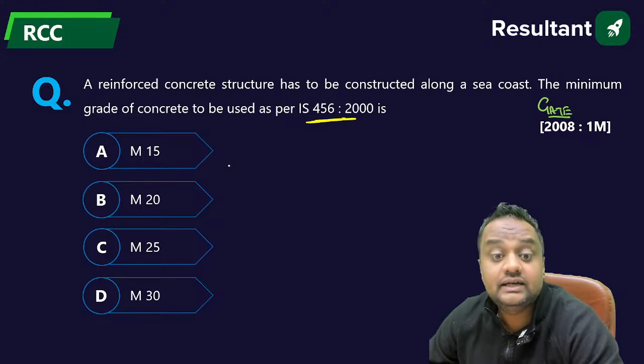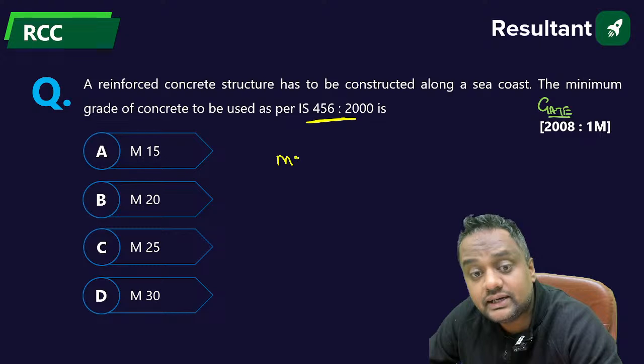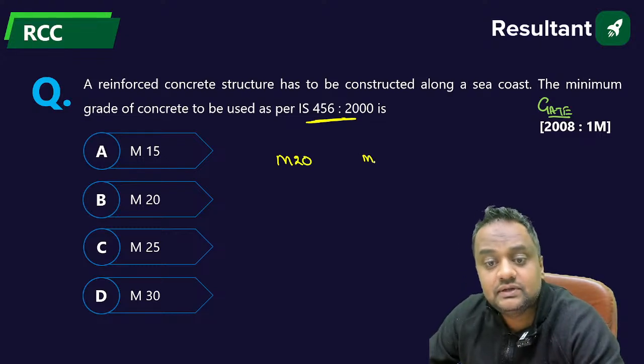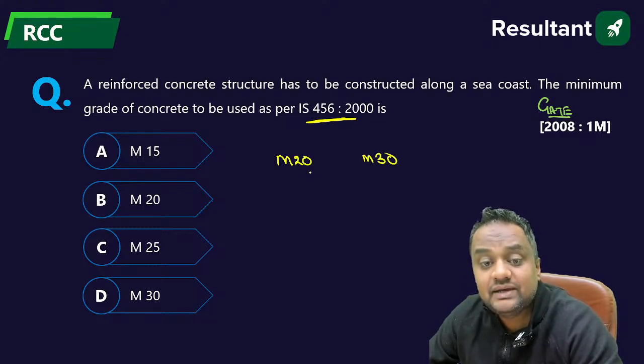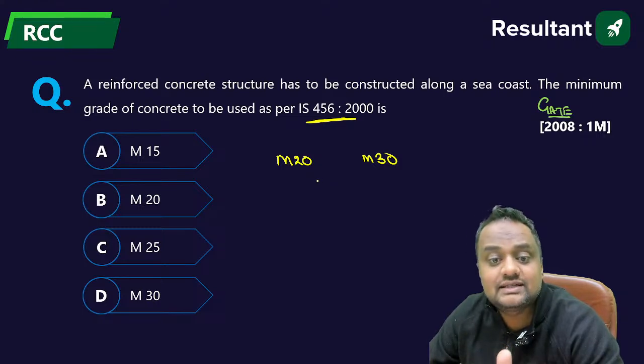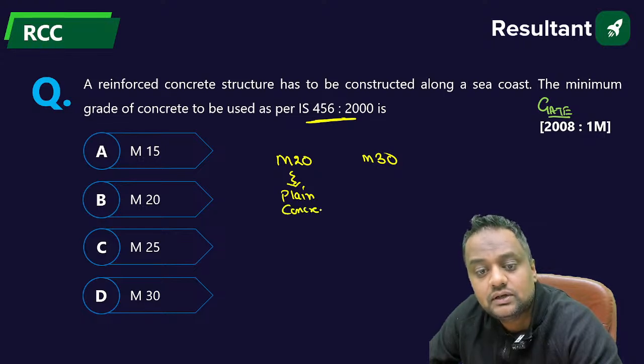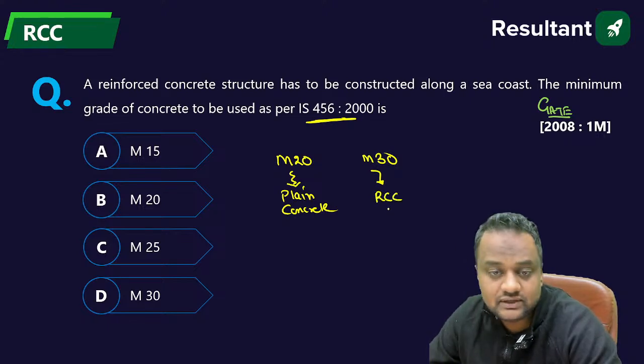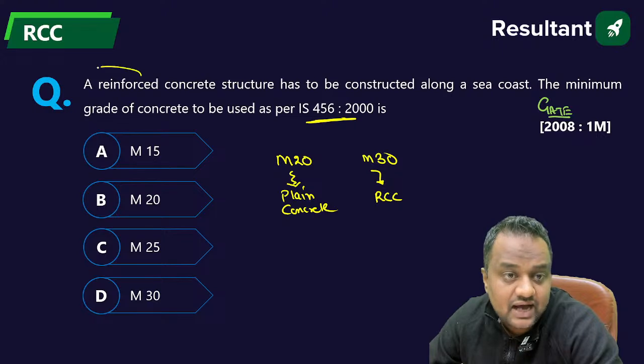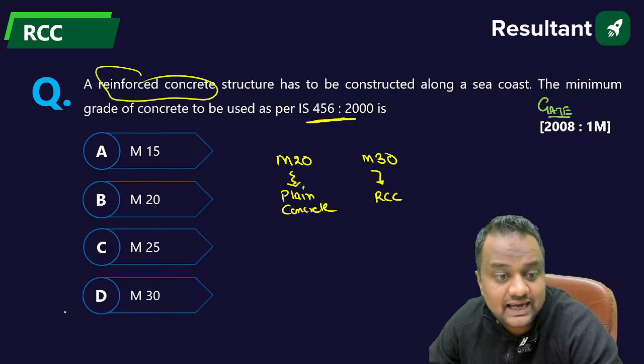Minimum grade of concrete, guys. The answer can be M20. You always remember M30. Okay, the answer can be M20, can be M30 also. Both carry the minimum grade. When it is about plain concrete, without reinforcement, then it is M20. When it is about reinforced concrete, with reinforcement, it is M30. They have asked about reinforced concrete, so the answer will be M30.